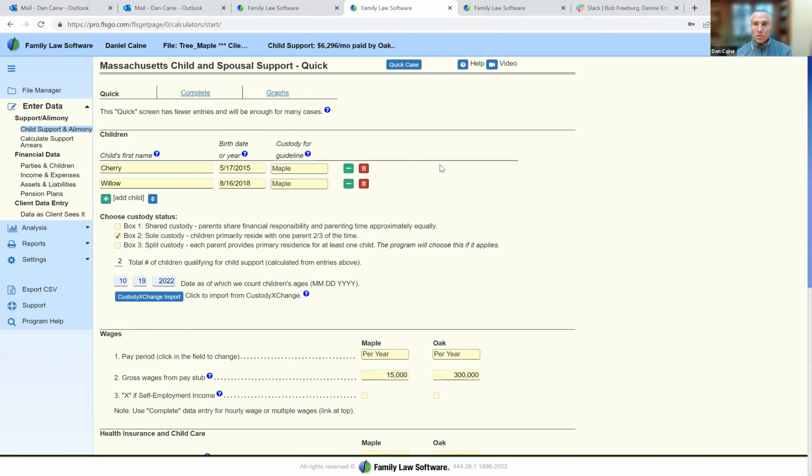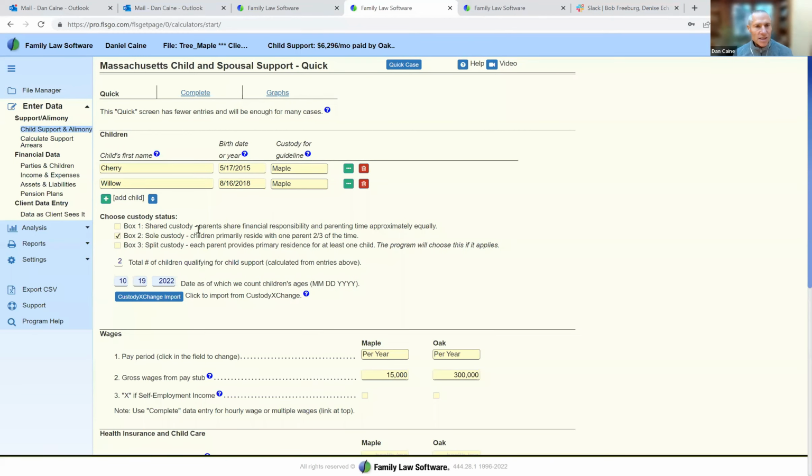Now, in many states, this is a smooth scale, where the more time the other spouse spends, the lower child support gets. Massachusetts has kind of a step function. So it's either shared custody or sole custody, and every state is different. But here's how Massachusetts does it. Oak is angling for shared custody because, Oak loves the children, of course, but what Oak really wants is to reduce that child support. And Oak knows that if Oak has shared custody, that child support will go down.